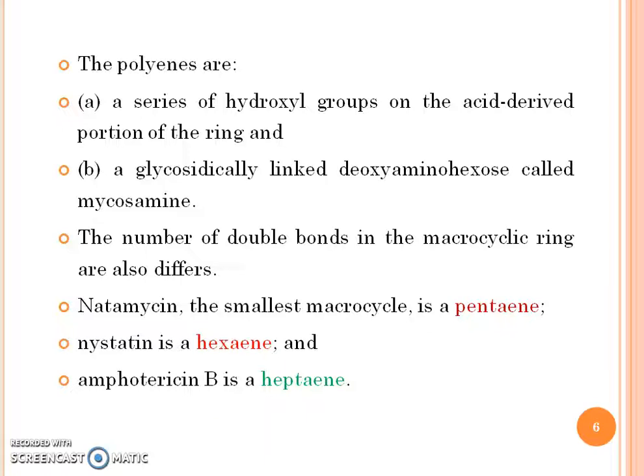The polyenes have a series of hydroxyl groups on the acid derivative portion of the ring. Secondly, a glycosidically linked deoxyaminohexose called mycosamine, and the number of double bonds in the macrocyclic ring also differs. In natamycin, the smallest macrocycle, it is a pentaene, nystatin is a hexaene, and amphotericin B is a heptaene.